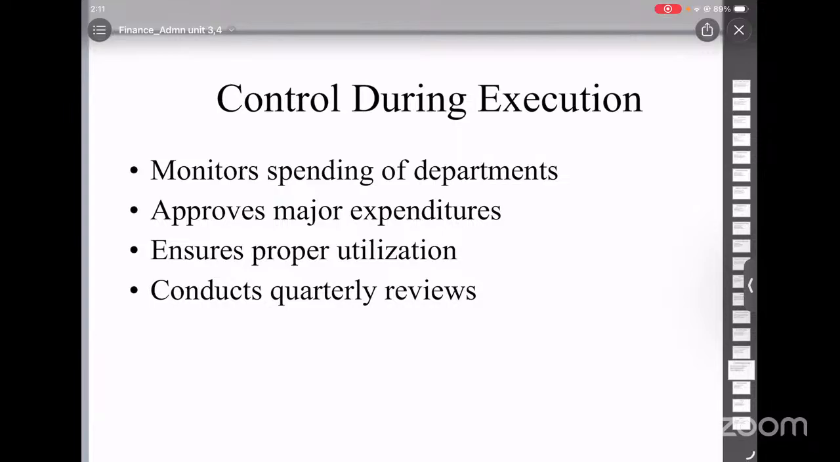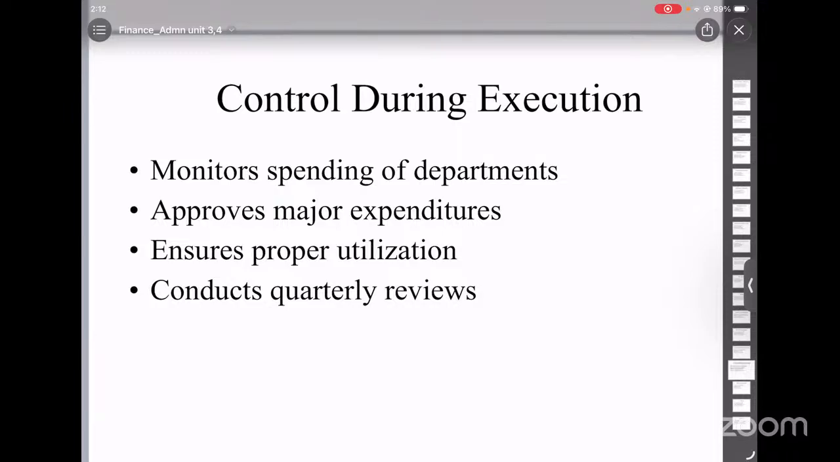Administrative departments are responsible for spending, but they are guided by the finance ministry. Each department is supported by an internal financial advisor. The finance ministry ensures that money is spent properly and economically. Before spending large amounts, departments must take prior approval. This is called expenditure sanction. Similarly, transferring funds from one head to another requires approval, and this is called reappropriation.